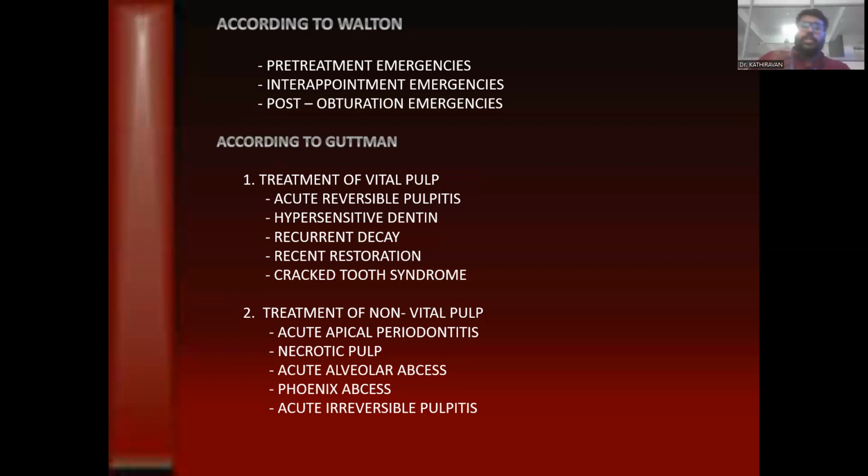Moving on, according to Goodman, it is the treatment of the vital pulp, that is, acute irreversible pulpitis, hypersensitive dentin, recurrent decay, recent restorations, and cracked tooth. Whereas the treatment of non-vital pulp includes acute apical periodontitis, necrotic pulp, the acute alveolar abscess, the Phoenix abscess, and acute irreversible pulpitis.